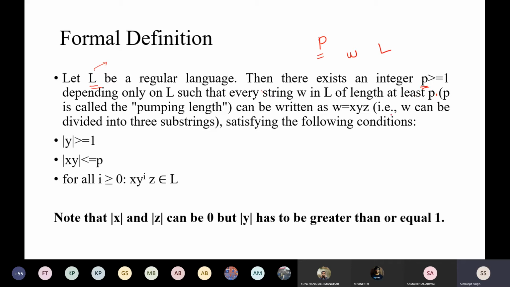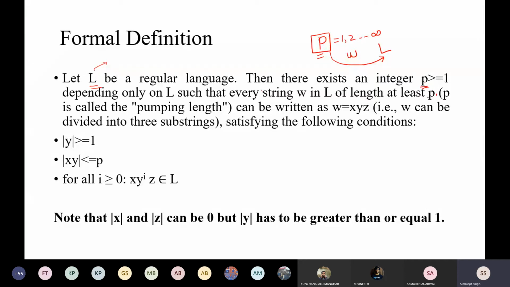So p can be 1, 2, 3, 4, 5, 6, up to infinity; the smallest is 1. There exists an integer p depending only on L, such that w in L has length at least p.